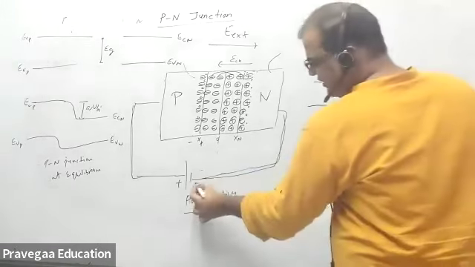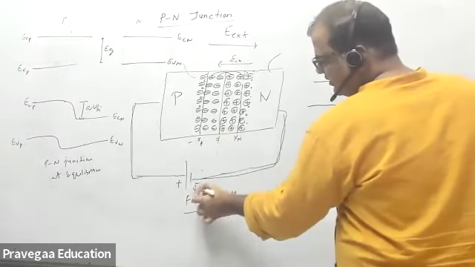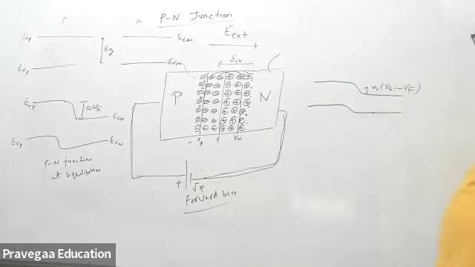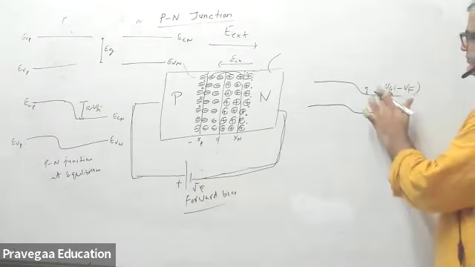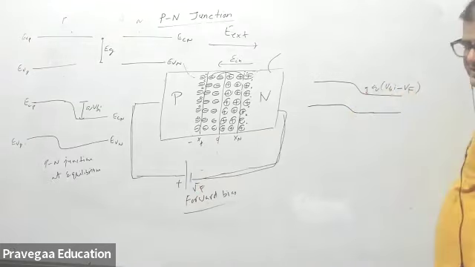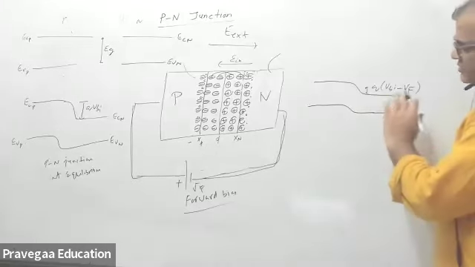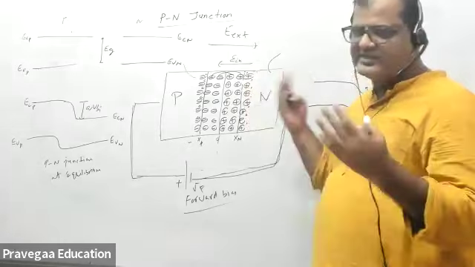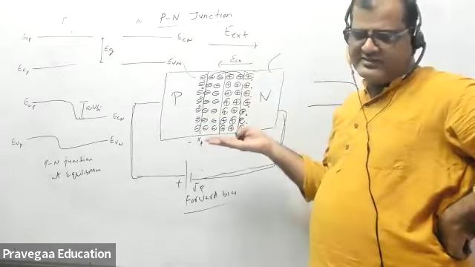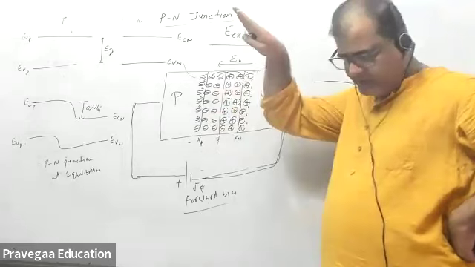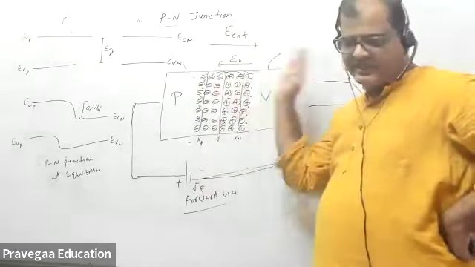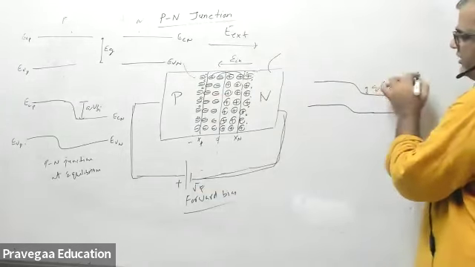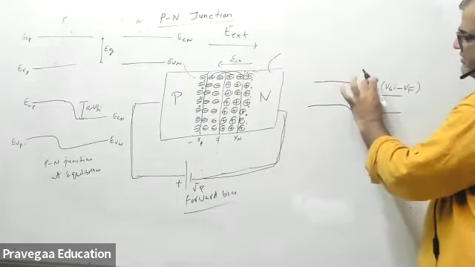How much voltage are you applying? V applied, or V forward. This will be q(VBI minus V forward). Because of the gradient, the flow was stopped. Now, because you have reduced the barrier height, flow will start again, and current can easily move. Electrons can move because this height is very small.